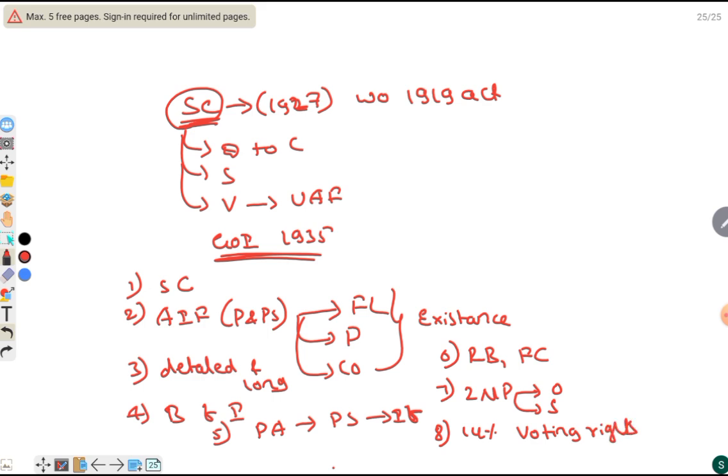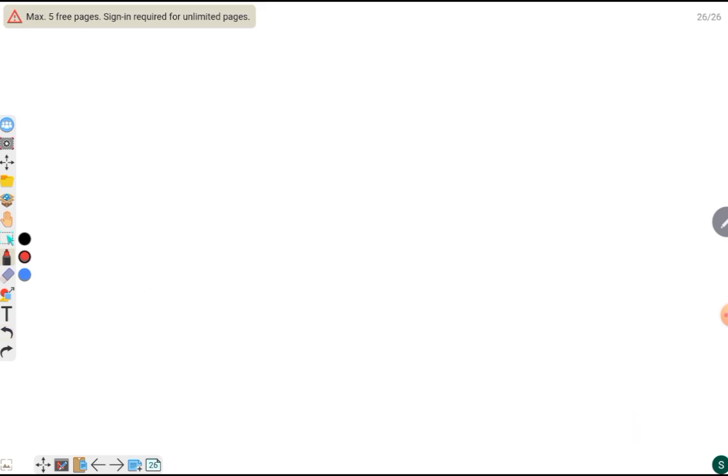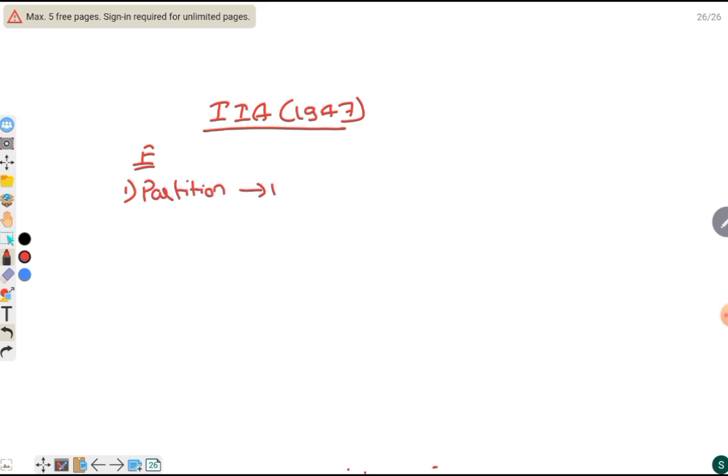And these are the features of the Government of India Act 1935. Then coming to the last act, the Indian Independence Act 1947. The features include the partition of British India into India and Pakistan, that is independent dominions.